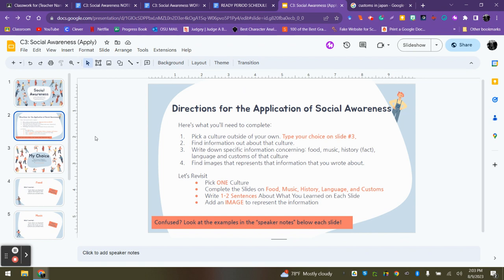Let's revisit. You're going to pick one culture outside of your own. You're going to complete the slides on food, music, history, language, and customs. You're going to write 1 to 2 sentences about what you learned on each slide. Then you're going to add an image to represent the information. Confused? Look at the example in the speaker notes below each slide.